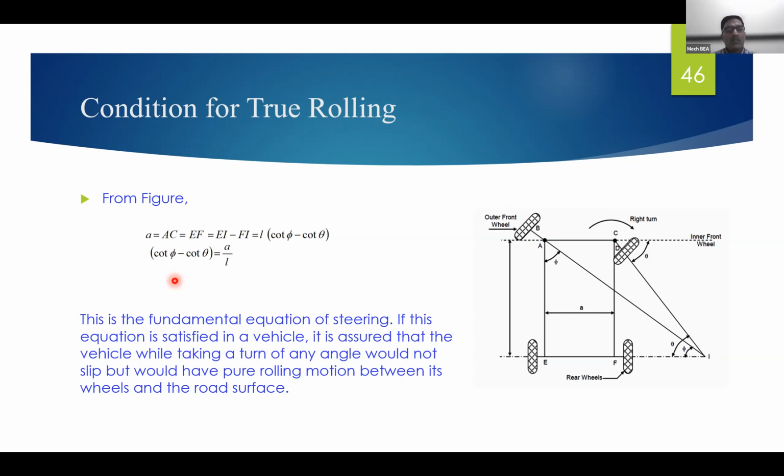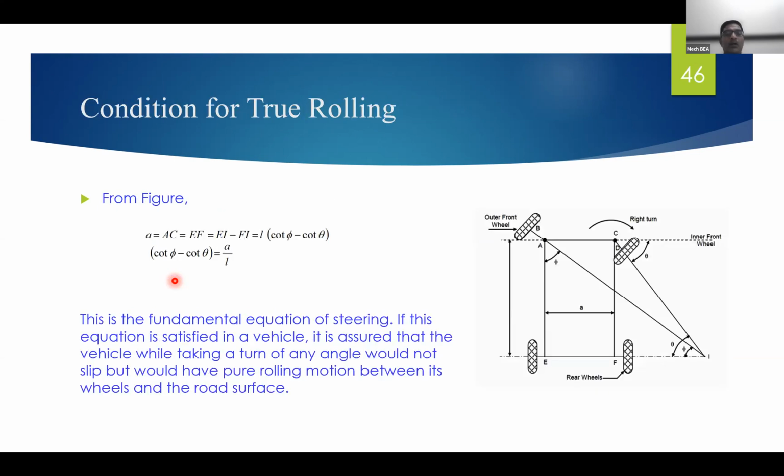So cot phi minus cot theta equals A by L. That is the condition for true rolling. This is required while solving numericals on the steering system, so remember that.